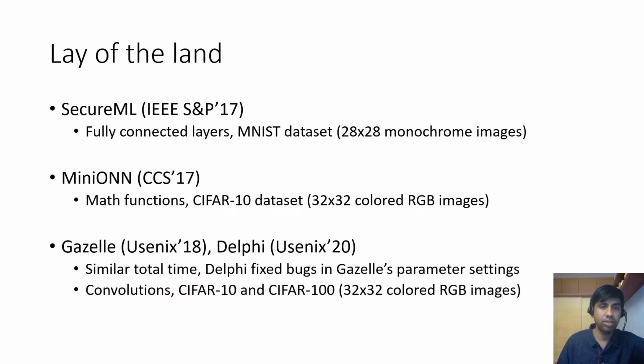Secure ML showed how to do DNNs with fully connected layers on the MNIST dataset, which has 28 by 28 monochrome images. Minion showed how to do math functions and scaled up secure inference to the CIFAR-10 dataset with 32 cross 32 colored images. And then Gazelle and Delphi showed how we can efficiently evaluate convolutions using homomorphic encryption. And they did CIFAR-10 and CIFAR-100 datasets. And I have clubbed both Gazelle and Delphi together because they have similar total time, and total time is what I care about.